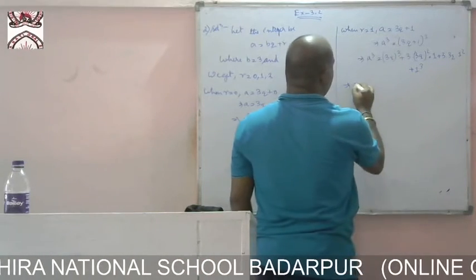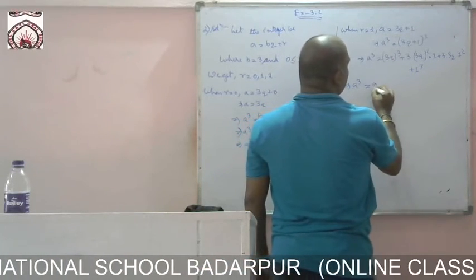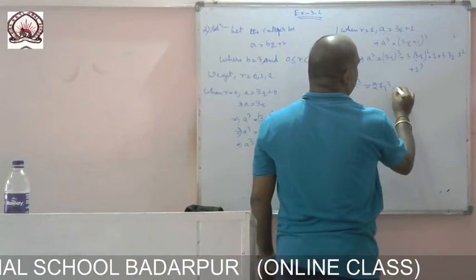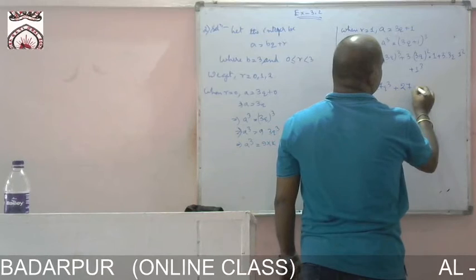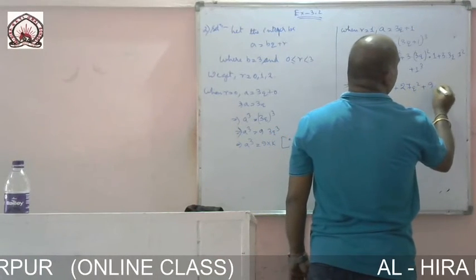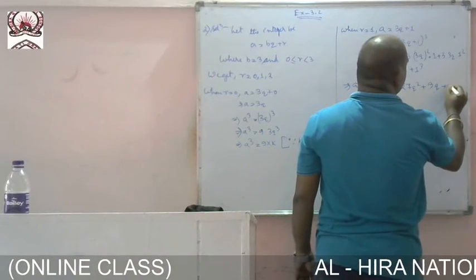This implies a cube equals 27q cube plus 27q square plus 9q plus 1.